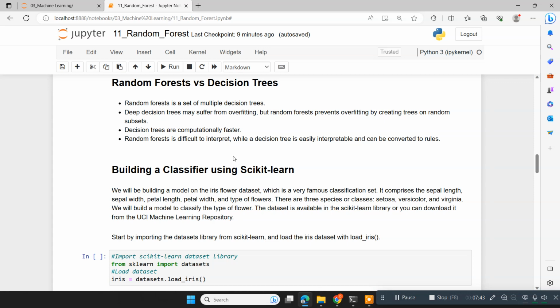And this is one of the interview questions. What is the difference between random forest and a decision tree? Random forest consists of a set of trees, whereas in a decision tree you're going to have a single tree. A decision tree may suffer the problem of overfitting, but random forest does not. Decision trees are computationally faster because only a single tree is built, whereas in random forest you are developing multiple trees. That's why random forest is slower. In terms of interpretation, decision trees are good, but not random forest. So this is a comparison between random forest and decision trees.